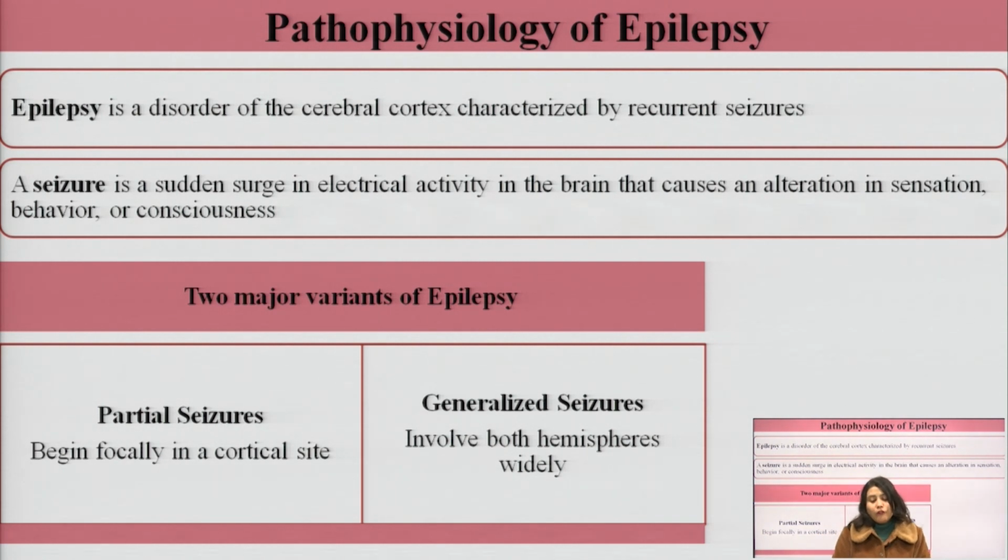So the two major variants of epilepsy are partial seizures and generalized seizures. When we talk about partial seizures, their origin is focal, that is, the origin of the seizures is from one particular part of the brain. There is a particular focus, so they begin focally in a cortical site. When we talk about generalized seizures, their beginning is from both the hemispheres, which is why they have been given the name generalized. They involve both the hemispheres.